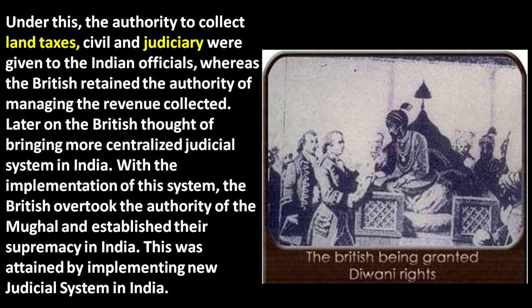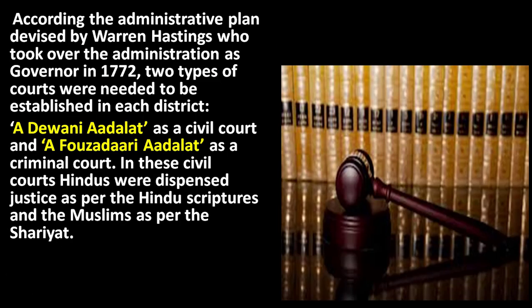Let's come to what the new implementations in the judicial system are. According to the administrative plan devised by Warren Hastings, who took over the administration as governor in 1772, two types of courts were needed to be established in each district.